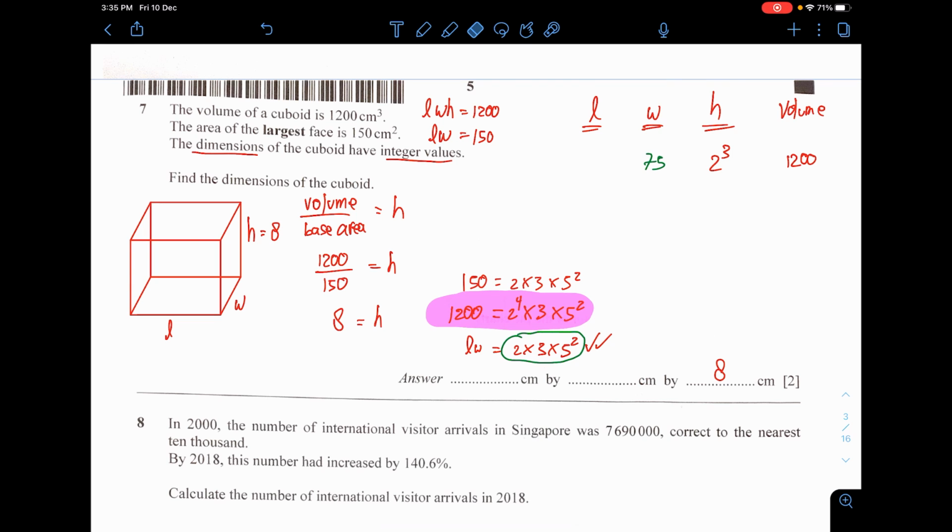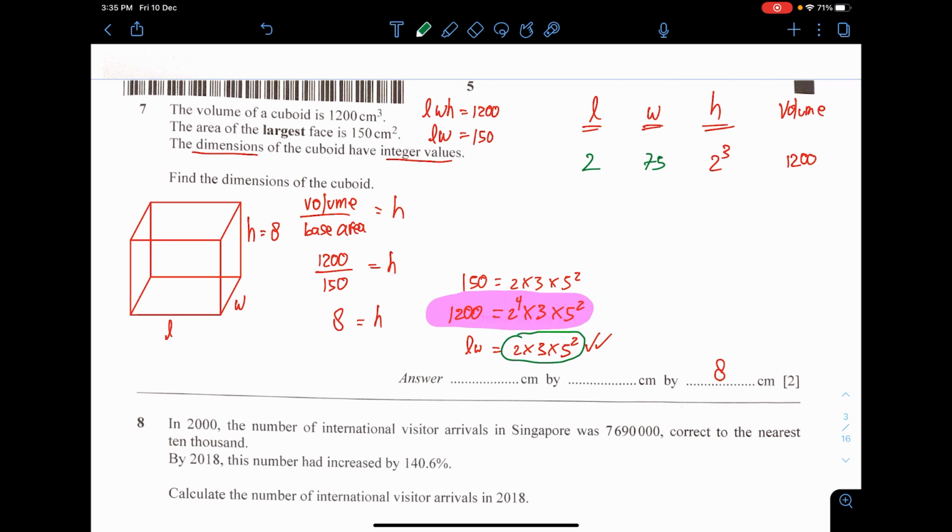Now this is just the first guess, and I'm certain this is actually wrong. You can try, you take 2 multiplied by 75 multiplied by 2 power of 3. The answer is correct, 1200. And if I take the length times the width, I will get 2 times 75, which is 150.